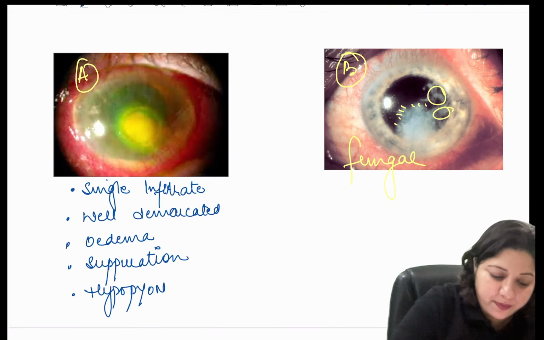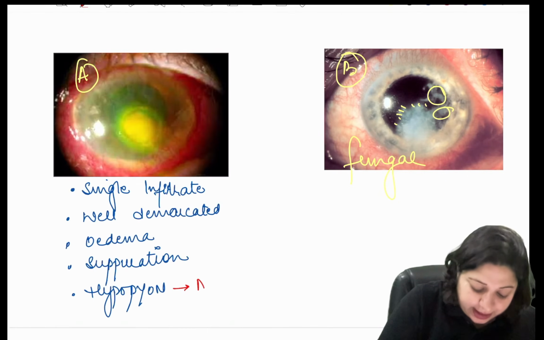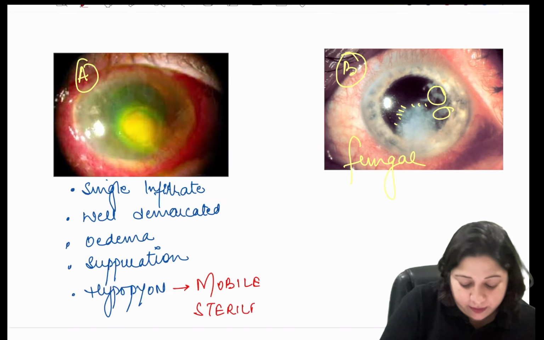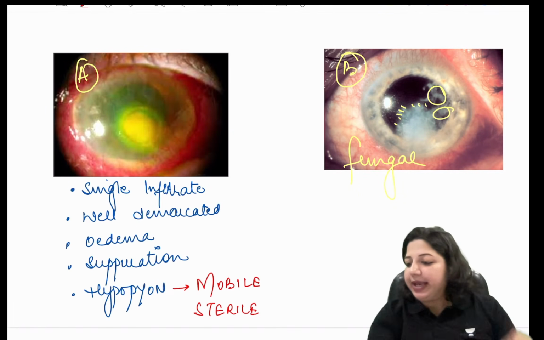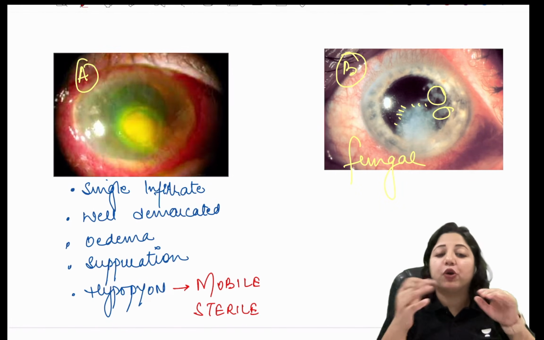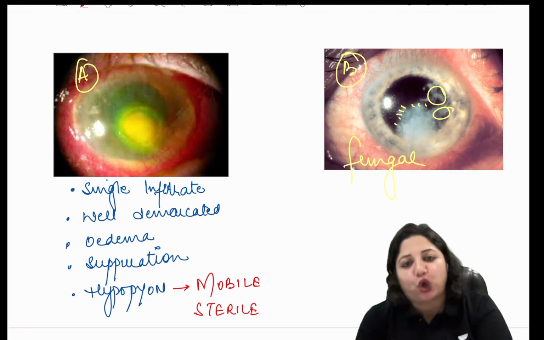But please remember, the hypopyon of bacterial corneal ulcer is mobile and it is sterile. It is mobile and it is sterile. Because it is not because of the invasion of the organisms, but because of the toxins.